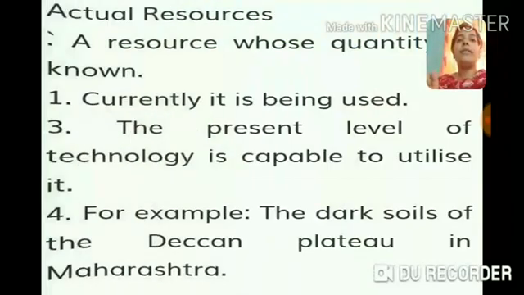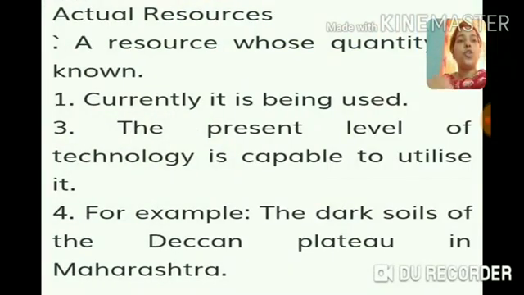Now the next is actual resource, a resource whose quantity is known. It is just the opposite of the potential resource. Currently it is being used, as the present level of technology is capable of utilizing it. For example, the black soil of the Deccan Plateau in Maharashtra.